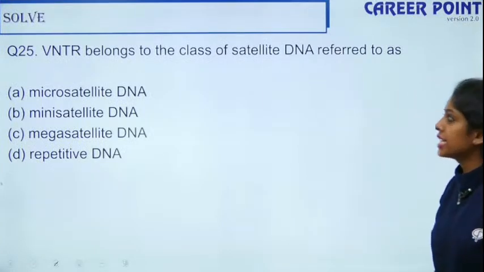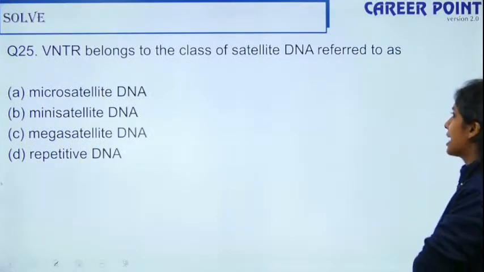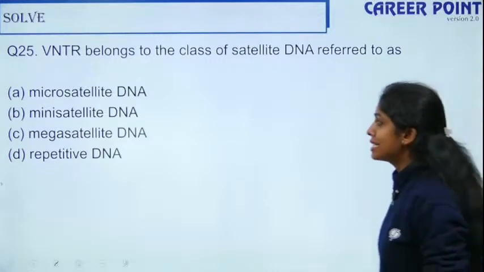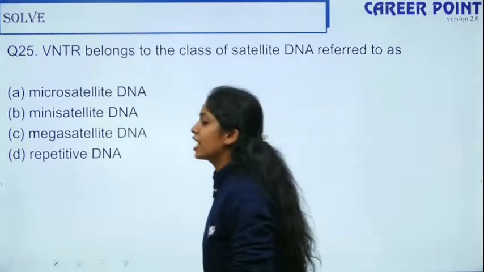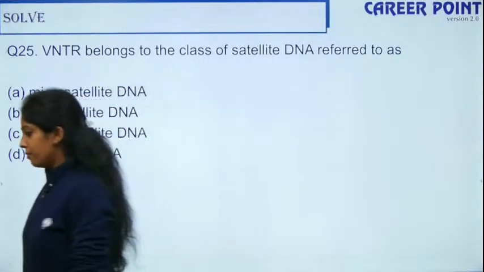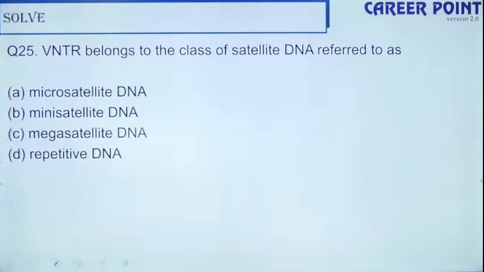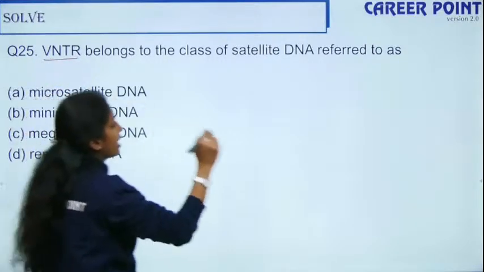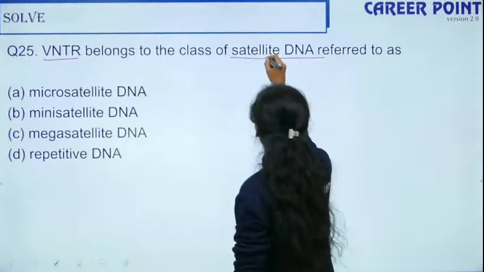VNTR belongs to the class of satellite DNA referred to as microsatellite, minisatellite, megasatellite or repetitive DNA. So VNTR is a type of satellite DNA. So satellite DNA is of two types, right?